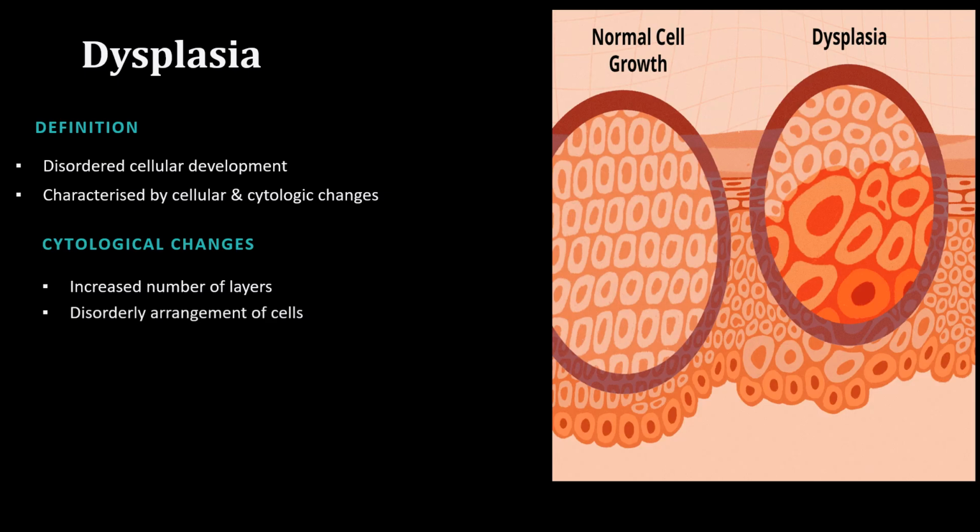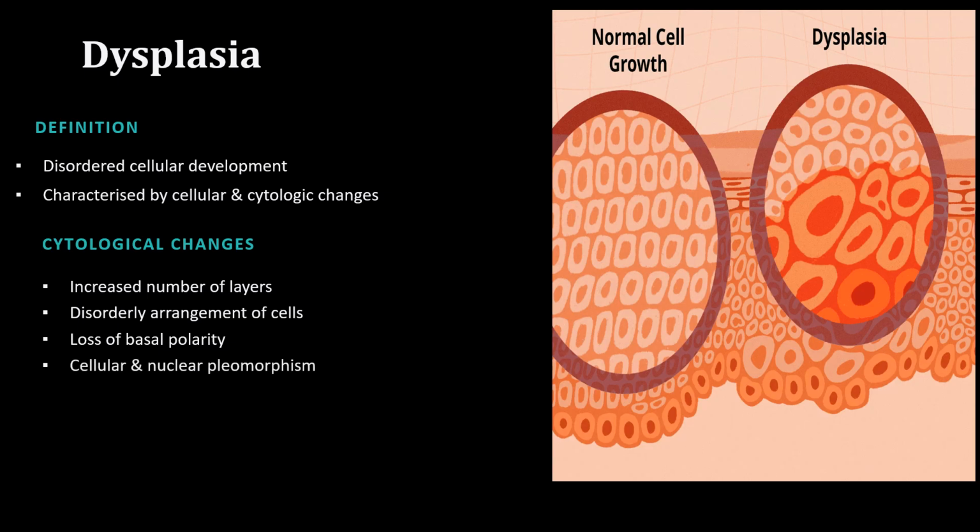The next thing for you to know is disorderly arrangement of cells. Obviously, any tissue undergoing dysplasia will have a haphazard arrangement of the cells. The cells will be disorderly arranged. The third one is loss of basal polarity. Basal polarity is having the nucleus of a particular cell lying on the base of the cell, like we have in these structures here. The nucleus lies close to the base of the cell. But if we have a cell undergoing dysplasia, that is lost. The nuclei are no more lying on the base of the cell. They can be lying on top of the cell. So the basal polarity that was there is lost.